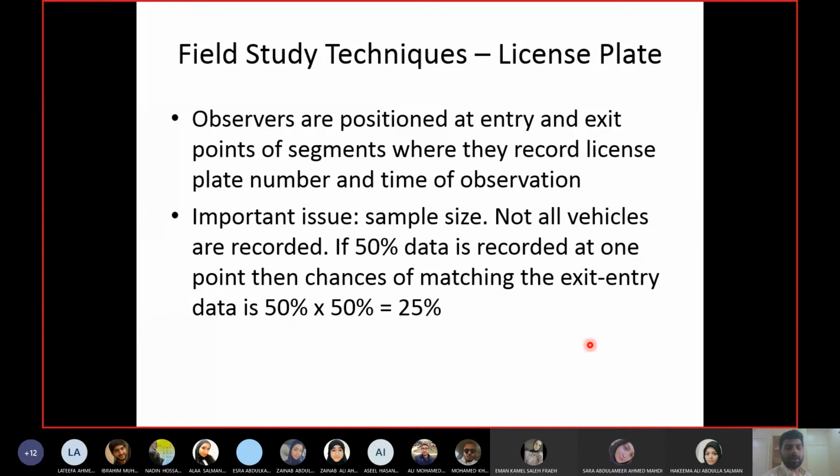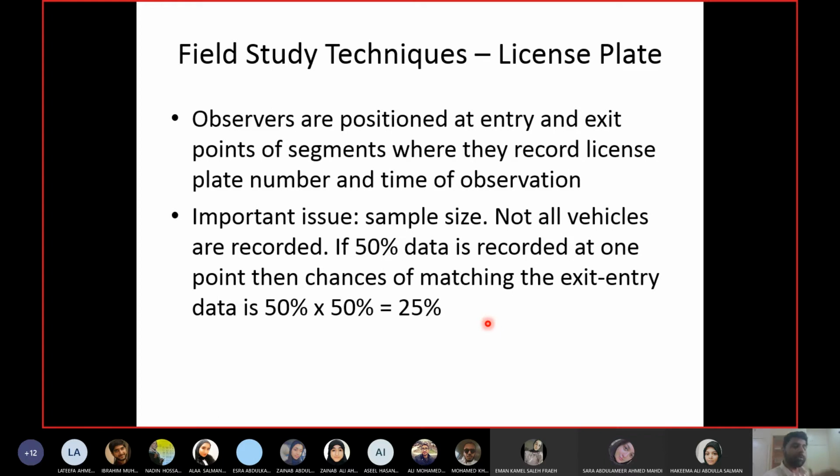Okay, they have given an example. For example, if you can record 50% of the data, 50% is a very high value. That means you are missing just one car out of every two; you are recording one car. This is a very high percentage. For most of us, it's not possible. Even if you record 20-30%, it is considered very good.